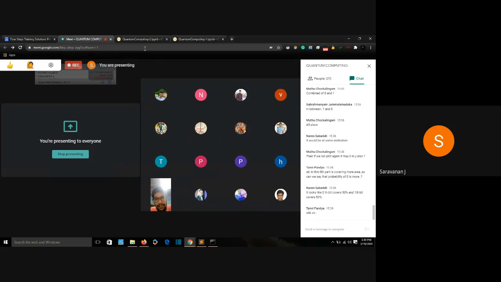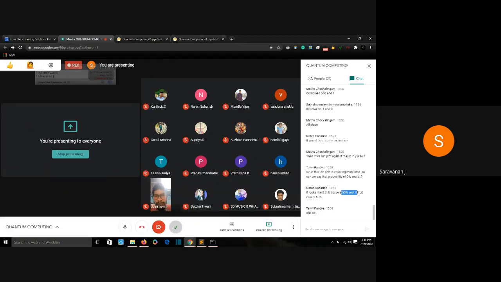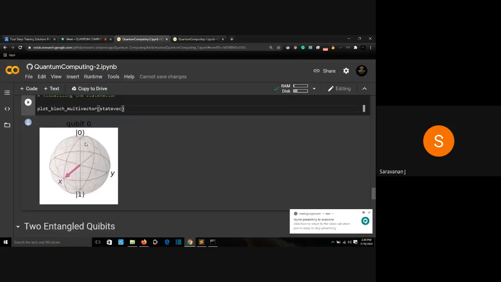Yes, the zeroth qubit covers 50% of 1 and 50% of 0. We don't know if this is the actual visualization. Qiskit decided to give this visualization for the Hadamard gate, but we wouldn't know if it is the actual visualization when you measure it. When you measure it, it will actually go to 0 or 1. We won't know how the atom looks when it's at both 0 and 1, in superposition. No one knows how an electron looks when it is in superposition.